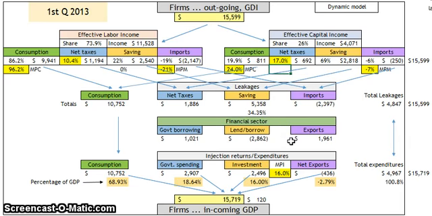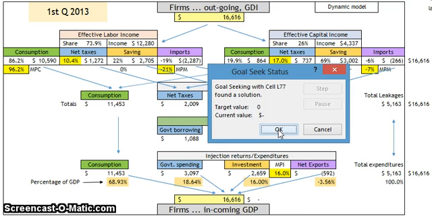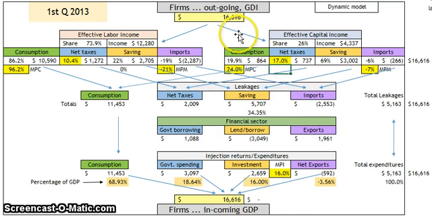Okay, so now we raise that up. If we raise the effective tax rate of capital, lower the effective tax rate on labor because there's a transfer going on there, an extra transfer. So now we find out where the economy goes as far as an equilibrium by changing this. So we change the initial cell and we'll go through a number of rounds, and now we see that it goes to 16.6 trillion as far as the real GDP equilibrium.